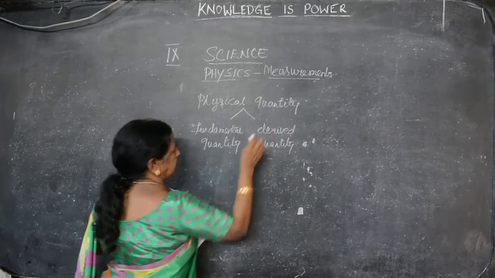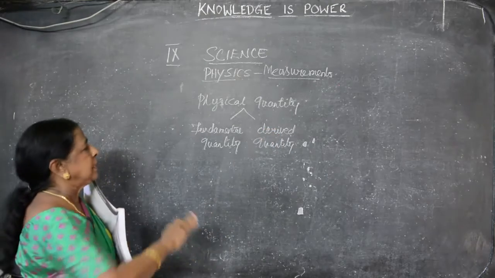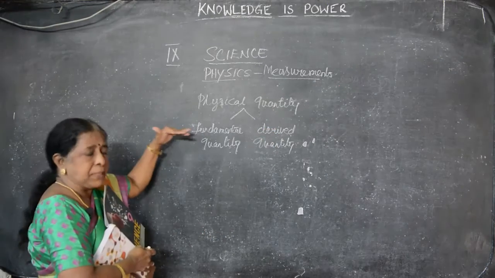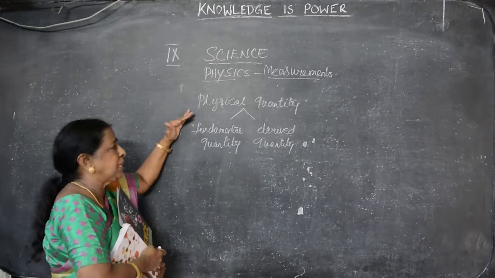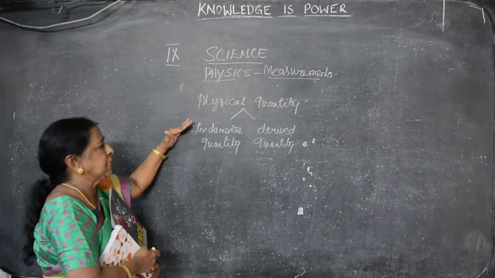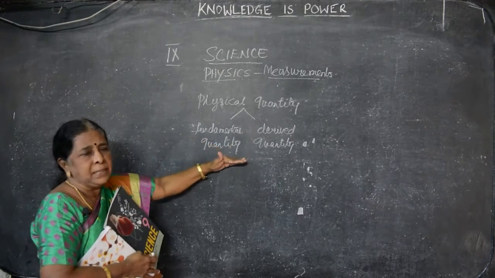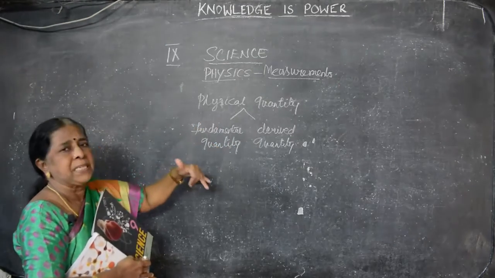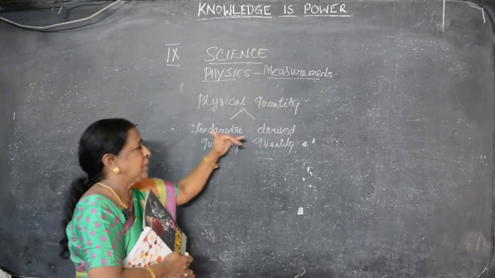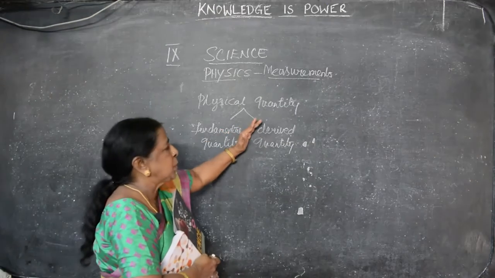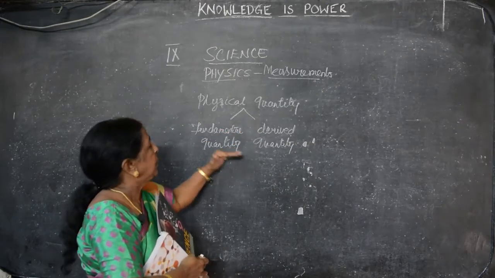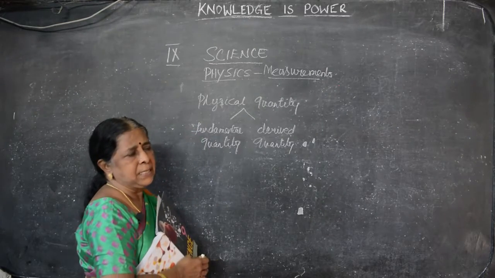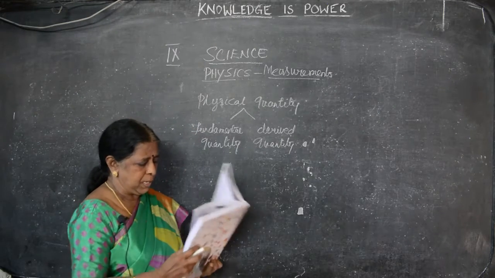Fundamental quantity, fundamental means what? Basic. Nothing further, it cannot be subdivided. Such quantities are known as fundamental quantities. Derived quantity is not like that. From the fundamental quantities only we are getting this quantity, so it is known as derived quantity. Now, we have to see what is fundamental and what is derived.